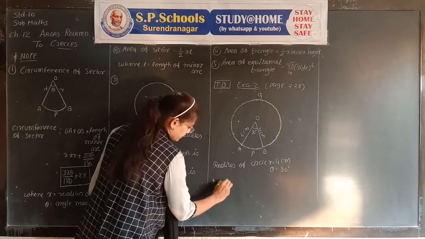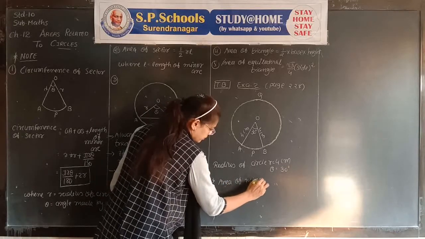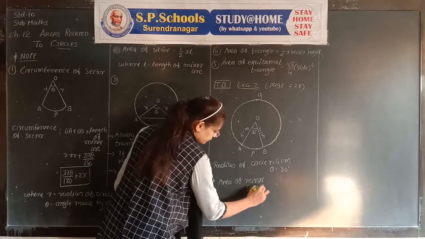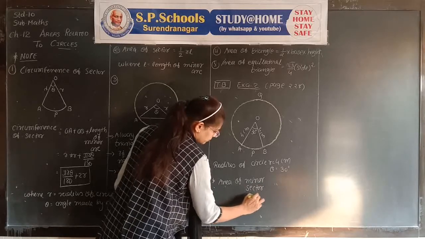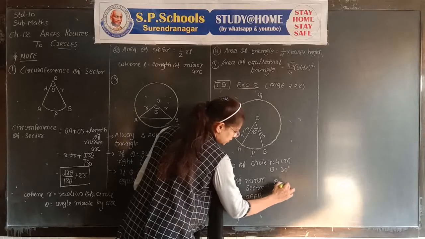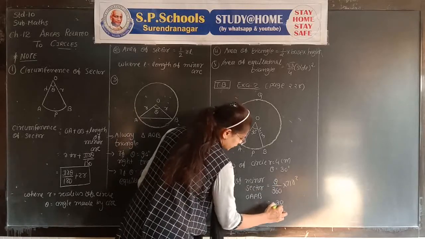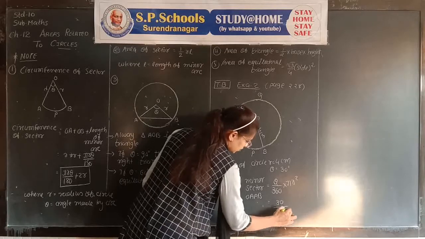First, the area of the minor sector OAPB is equal to theta upon 360 into pi r square, where theta is 30 upon 360 into pi.